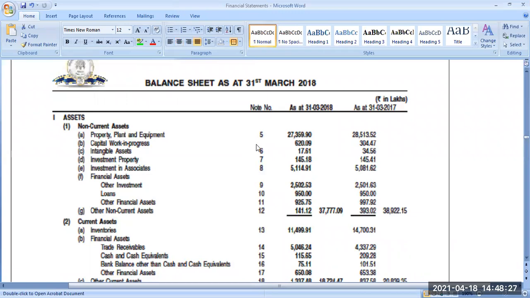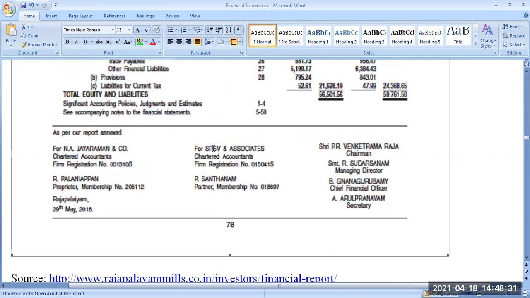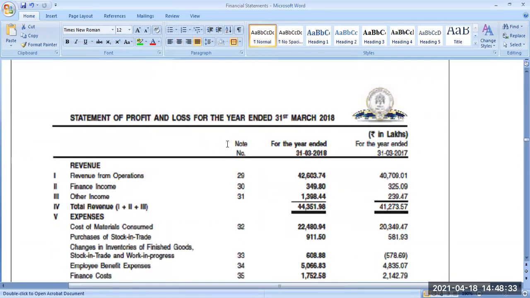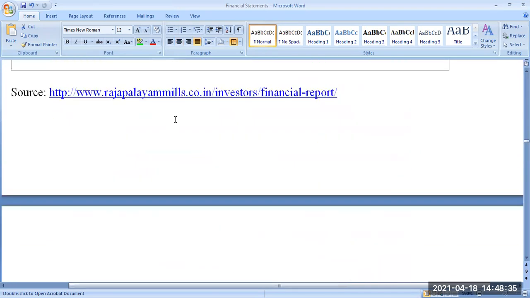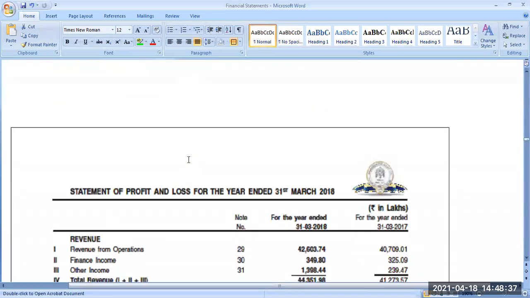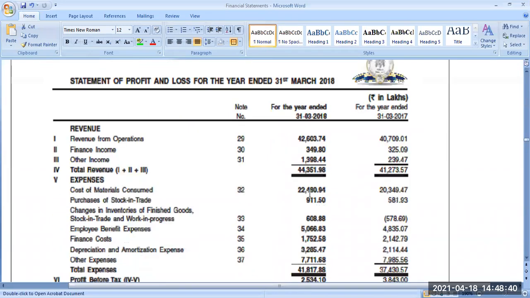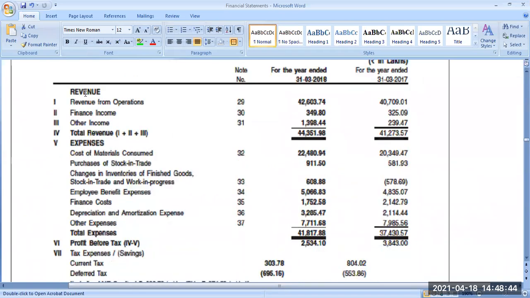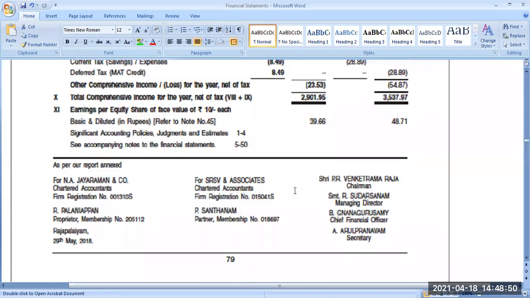Okay, it's a balance sheet of one company that is called Ramco Cements. If I'm not wrong, once again. Yeah, sorry, Rajabalayam Mills. That's a textile manufacturing company. Okay, that company's balance sheet and income statement. Look at this, the same format we studied. Income from operation, finance income, other income, everything is there. This is how they found out.